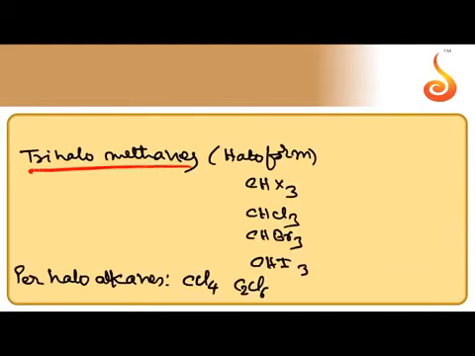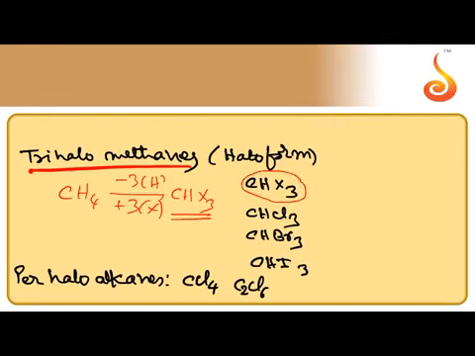Next, trihalides, trihaloalkanes. 3 halogen atoms are introduced into molecule of alkane. Suppose from methane, when 3 hydrogens are replaced with 3 halogen atoms, we can get trihalomethanes. Trihalomethanes are specially called haloforms.